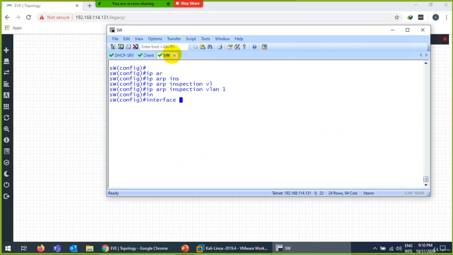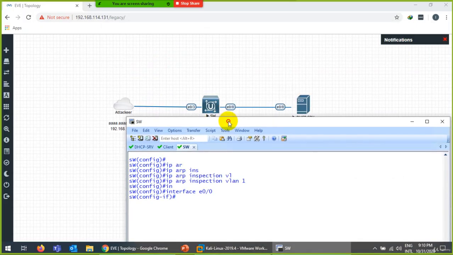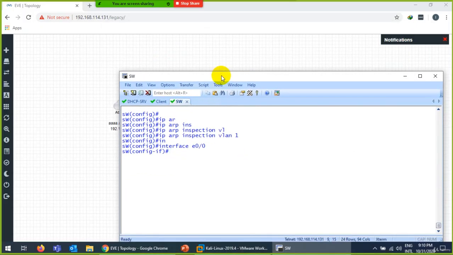Then go to the trusted interface, 0/0, the DHCP one, and type ip arp inspection trust, just like you typed ip dhcp snooping trust. That's it. These two commands are enough.